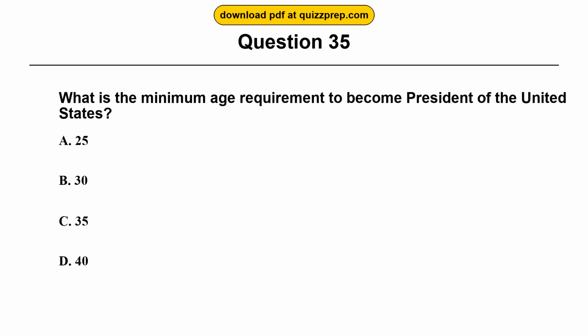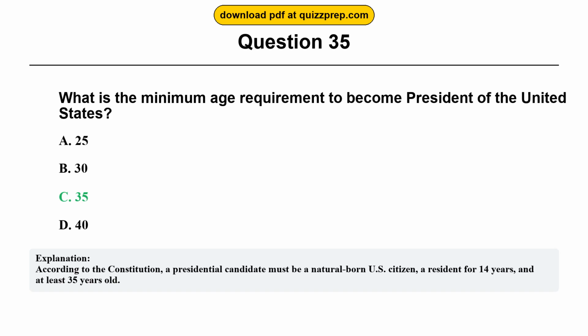Question 35. What is the minimum age requirement to become President of the United States? Option A, 25. Option B, 30. Option C, 35. Option D, 40. The correct answer is option C, 35. According to the Constitution, a presidential candidate must be a natural-born U.S. citizen, a resident for 14 years, and at least 35 years old.